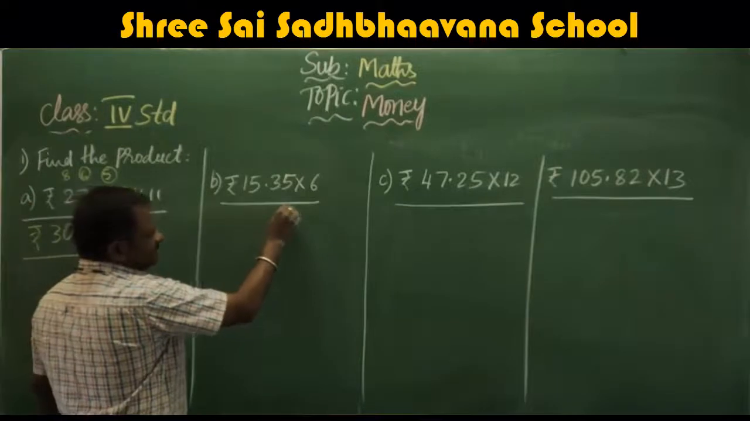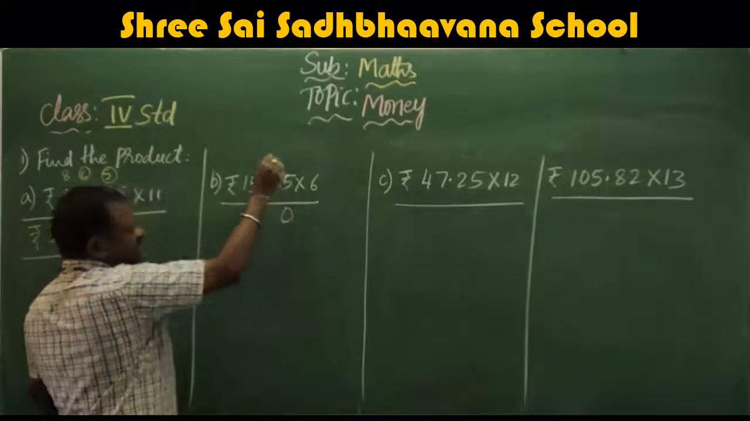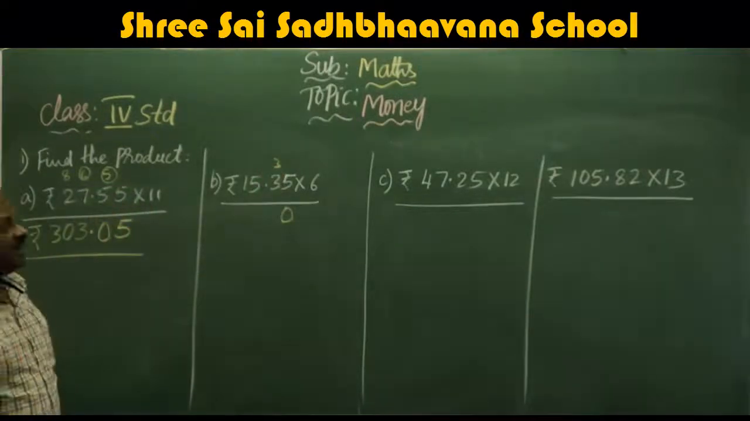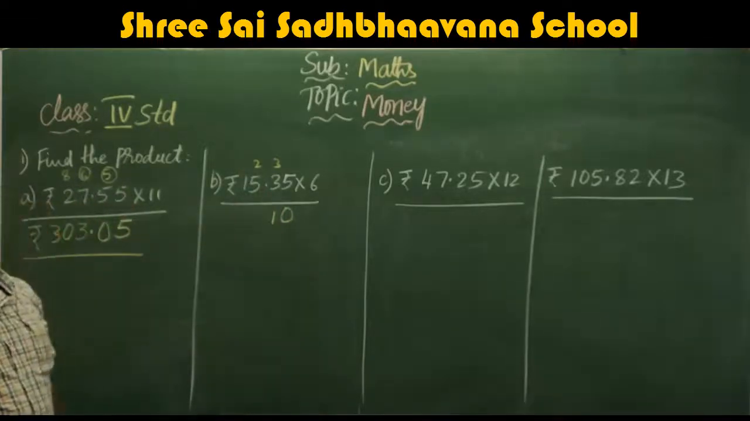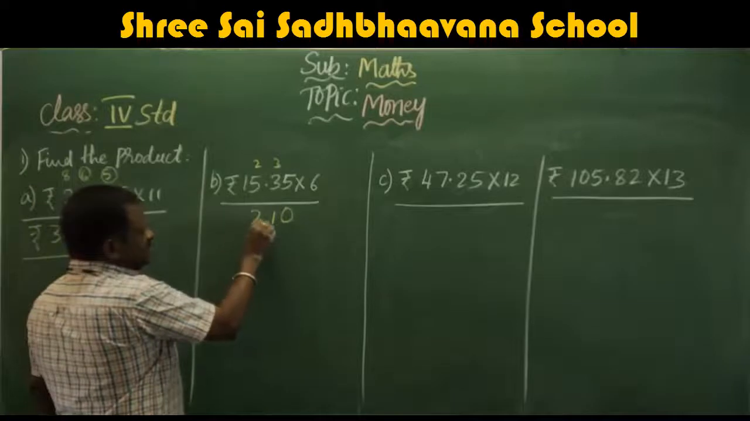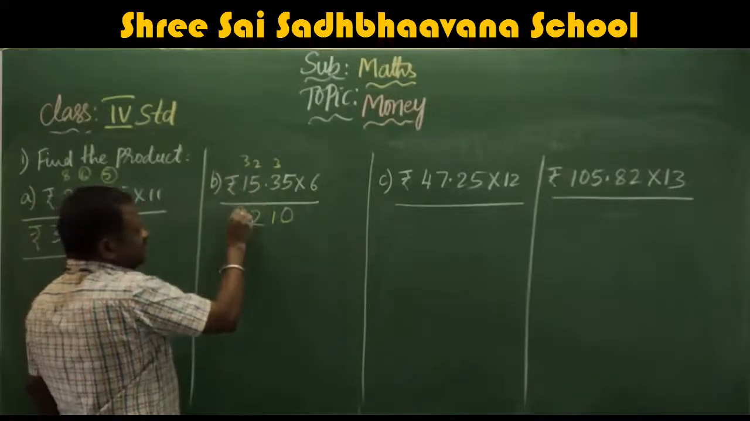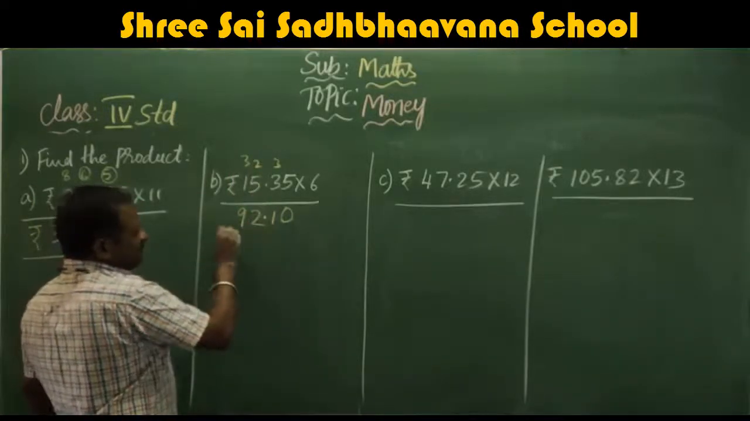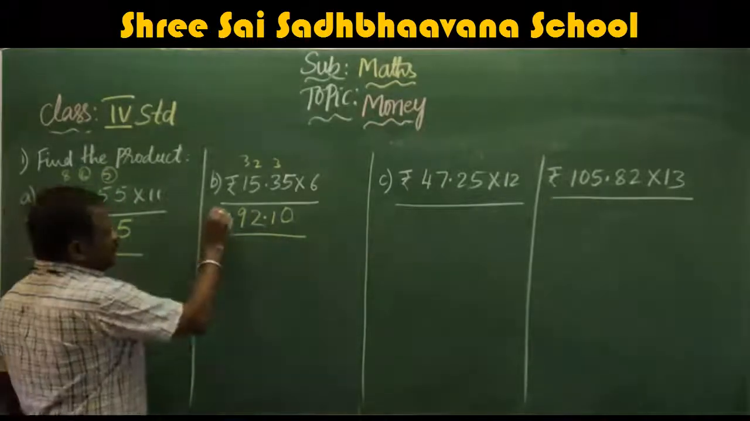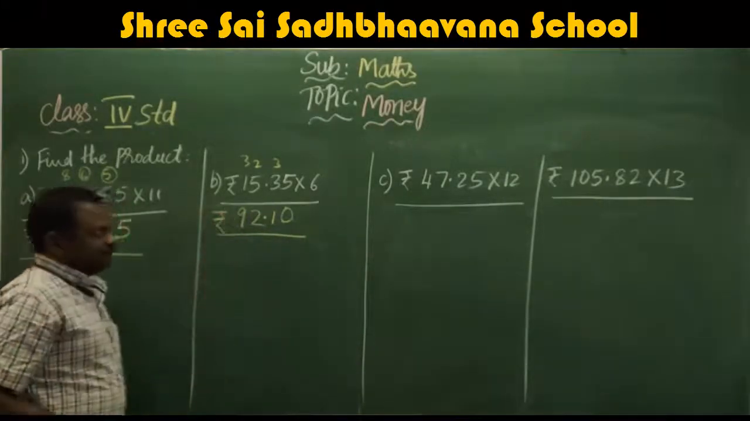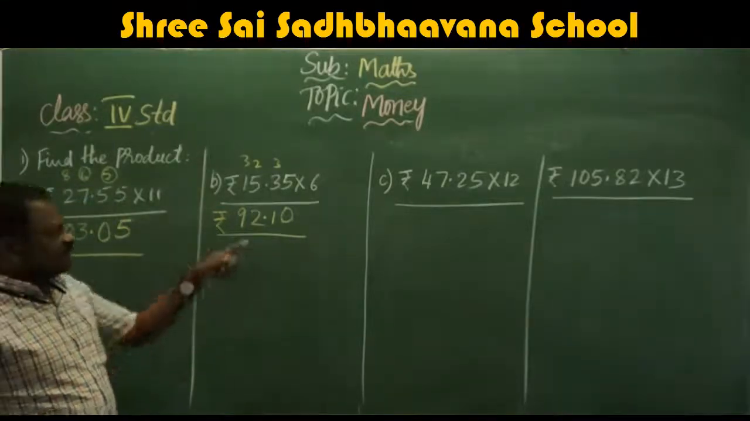6 5s are 30, carry 3. 6 3s are 18, 18 plus 3, 21, carry 2. 6 5s are 30 plus 2, 32, carry 3. 6 ones are 6 plus 3, 9. Point for 2 decimal places. So rupees 92.10.